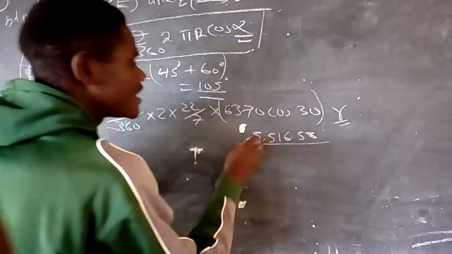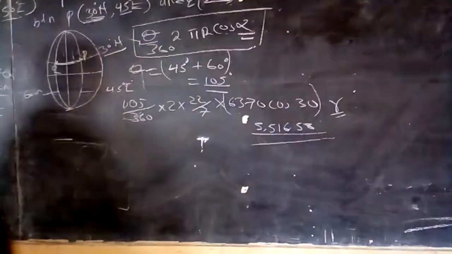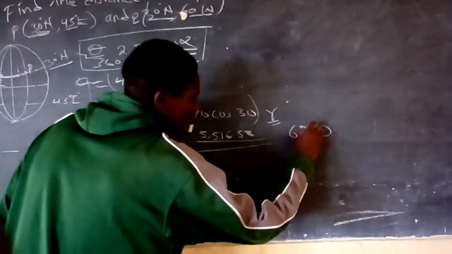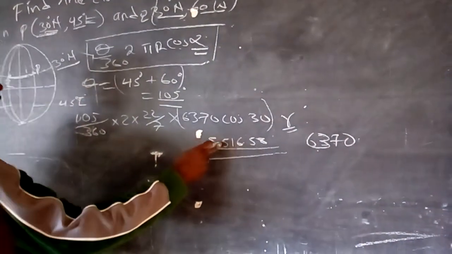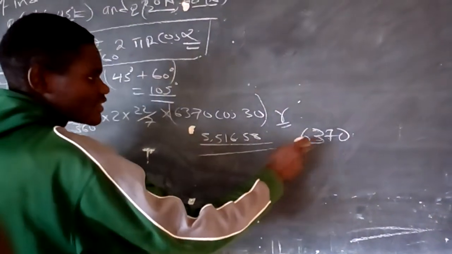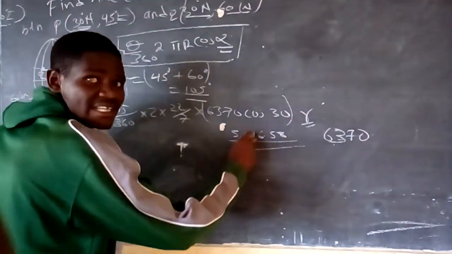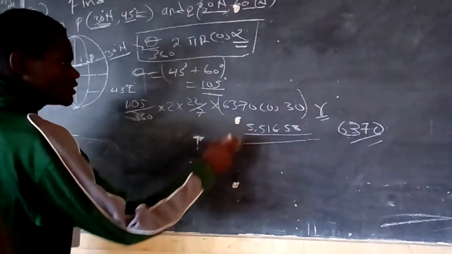If you look, this radius is smaller than the radius of the earth. The radius of the earth is 6370, but the radius I'm now getting is 5,516. That means this radius is less than this one here. Now that is where we get the small circle.